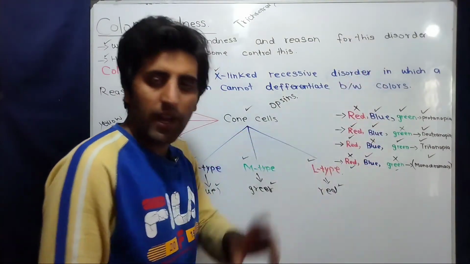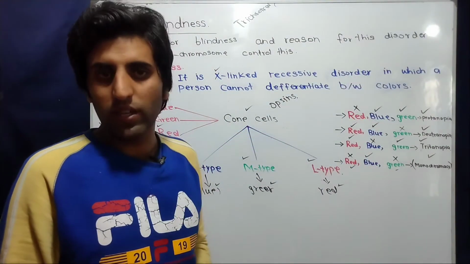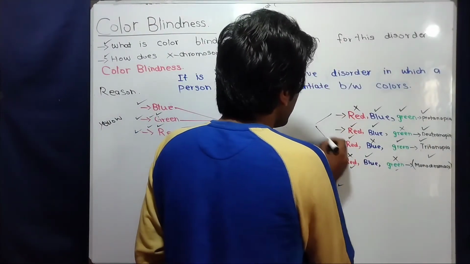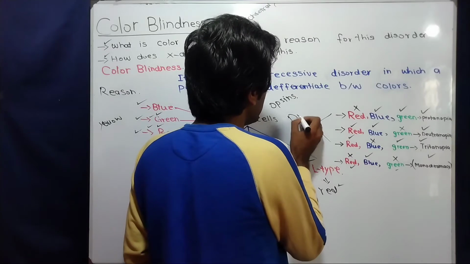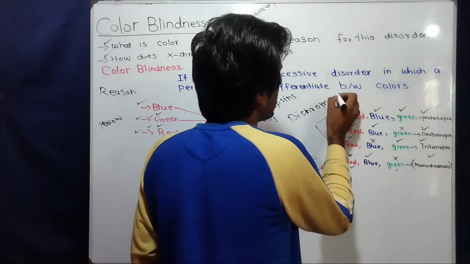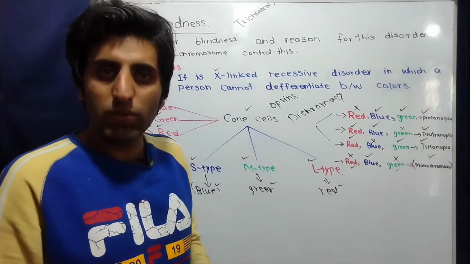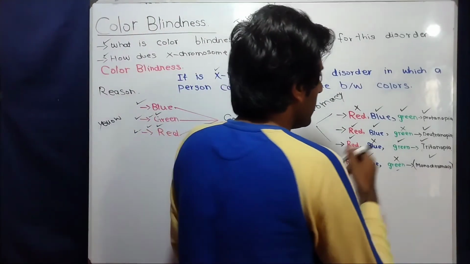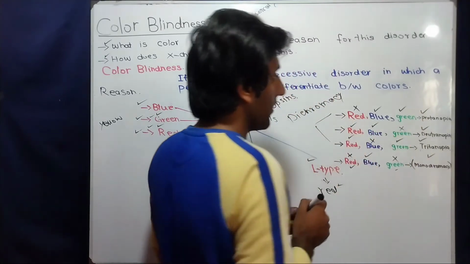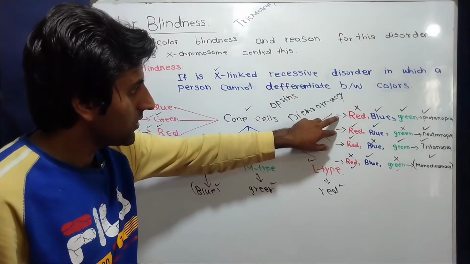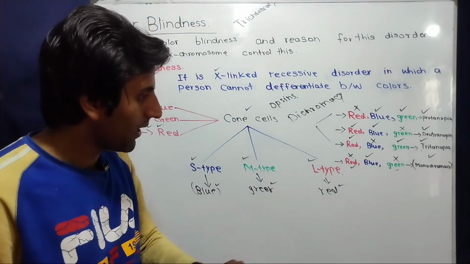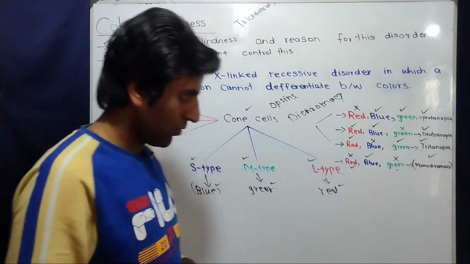In this condition, where a person can detect at least two colors out of three colors, this condition is called dichromacy. What is this condition called? Dichromacy. In this condition, a person can see only two colors out of three colors. A person can detect green and blue, or blue and red, or green and red, two out of three colors. This condition is called dichromacy. In the condition where a person can see only one color out of three colors, it is called monochromacy.